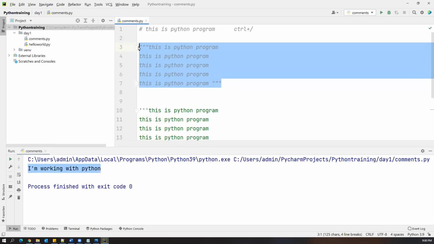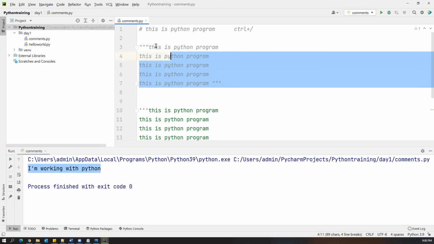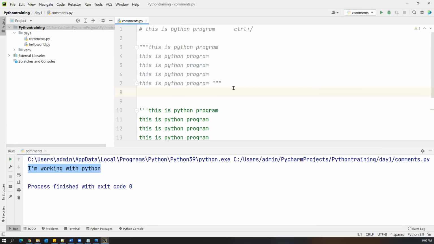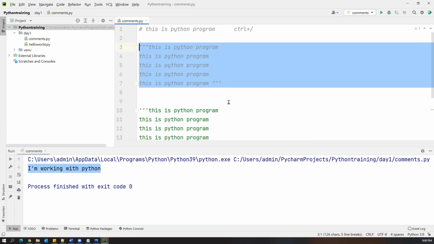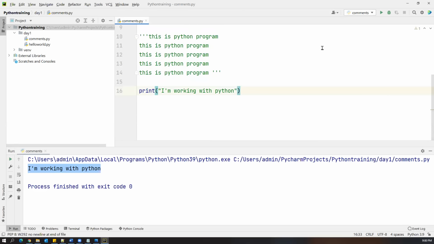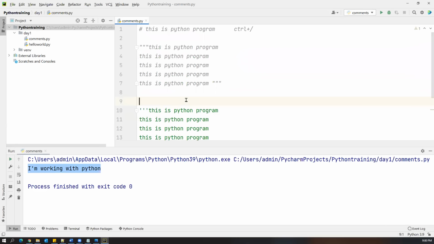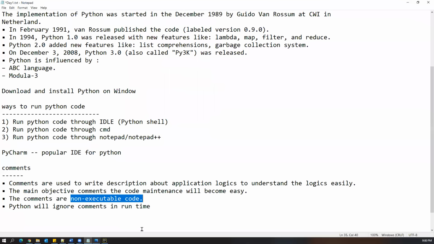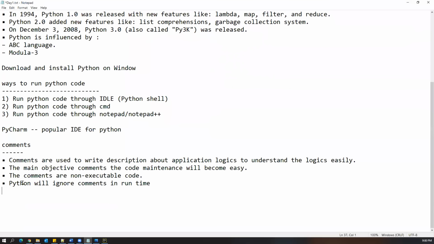This is also commented, so Python will ignore this statement at runtime. Python will ignore this statement and this one as well. Let's try to execute. You will get the output only from the statement. So this is how we need to work with comments. Python will ignore the comments at runtime. The simple usage is just to improve the readability of the code.